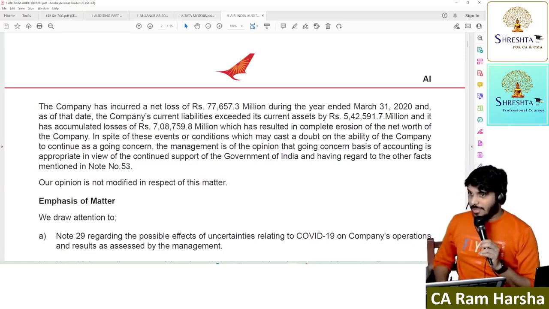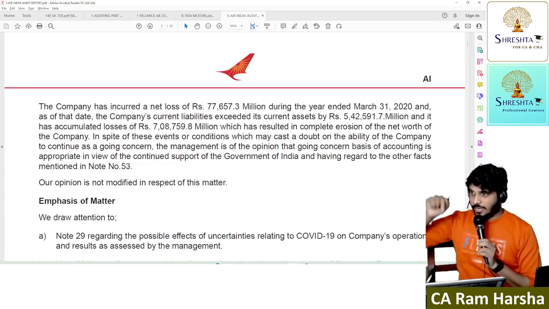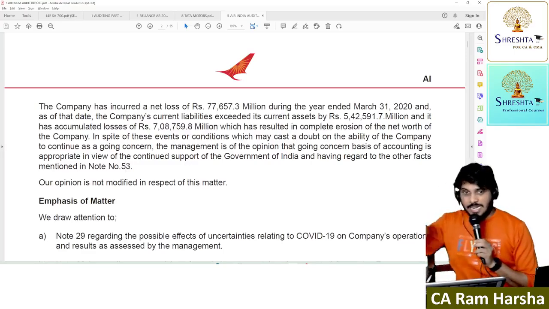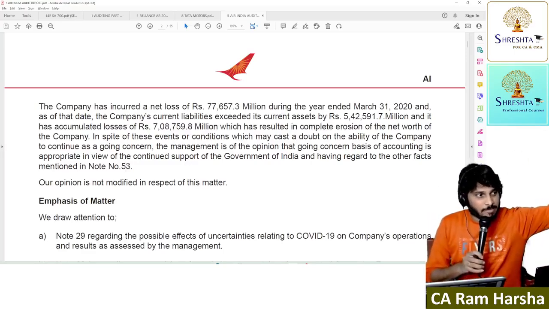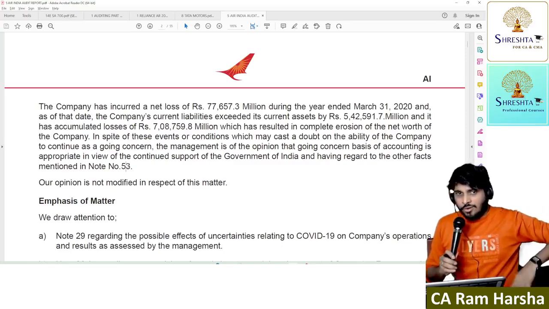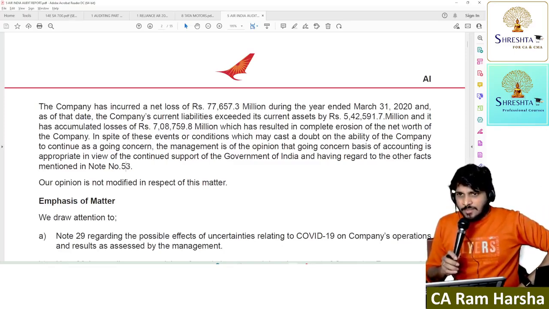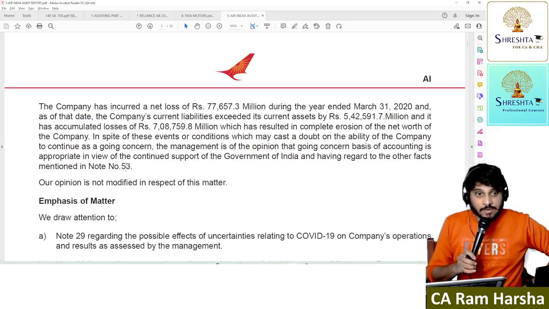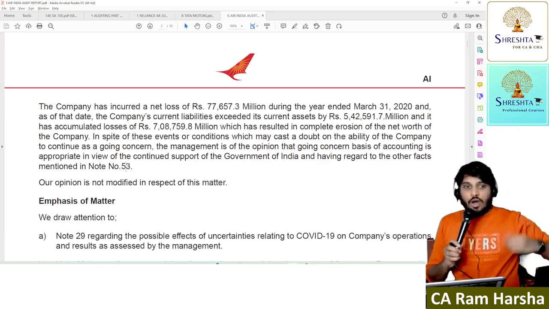Now tell me, going concern right now is fine, but material uncertainty exists, and that material uncertainty is honestly disclosed by management in the notes to accounts or not? Yes or no? Now, are they misleading anything? Are they misstating anything? In that context, which opinion will you give? Unqualified opinion.